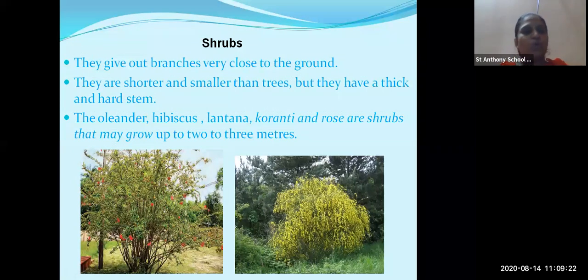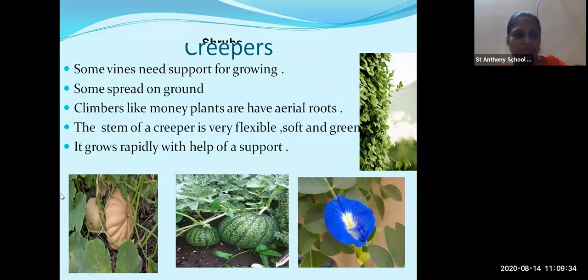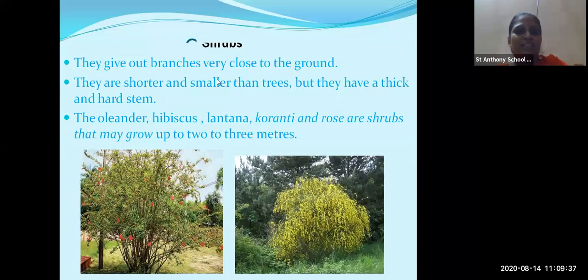Now you can see the two plants. It is not grown as big as a tree. The branches are also not so strong, and the height is shorter. The branches are close to the ground. They are shorter, smaller, but they have a hard stem. The stem is not strong, it is only hard.